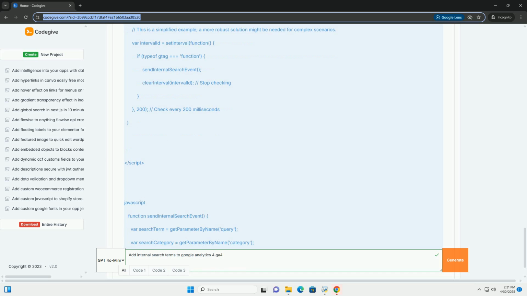Conclusion: implementing internal search tracking in GA4 provides valuable insights into user behavior on your website. By following the steps outlined in this tutorial, you can accurately track search queries, identify content gaps, improve your search functionality, and ultimately enhance the user experience, leading to increased engagement and conversions. Remember to test thoroughly and consistently monitor your data to ensure its accuracy and effectiveness. Regular analysis of your internal search data will provide a continuous feedback loop for improving your website.